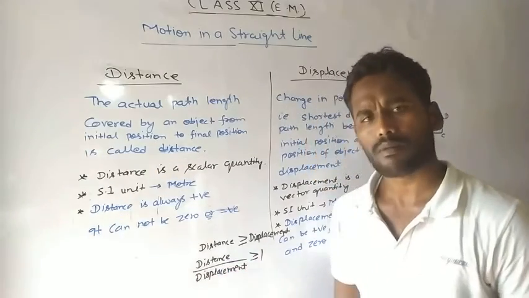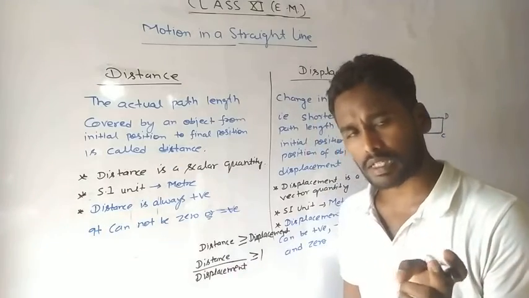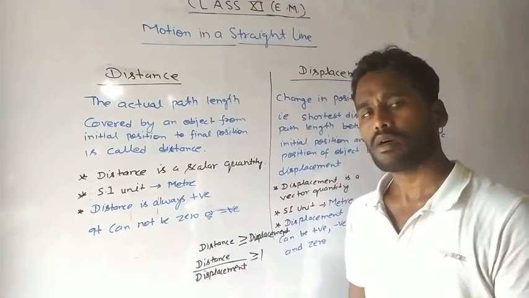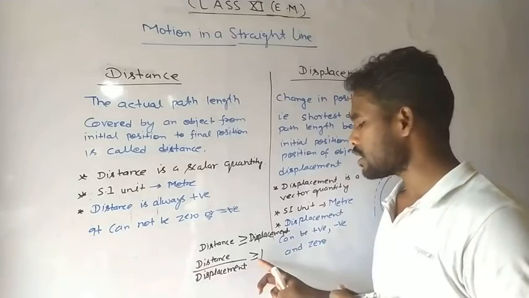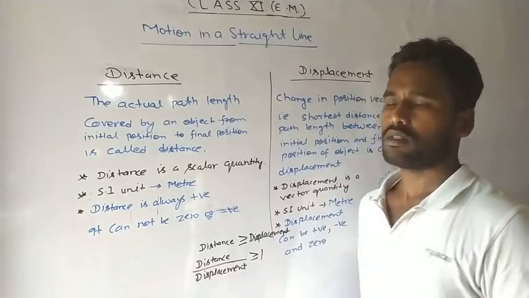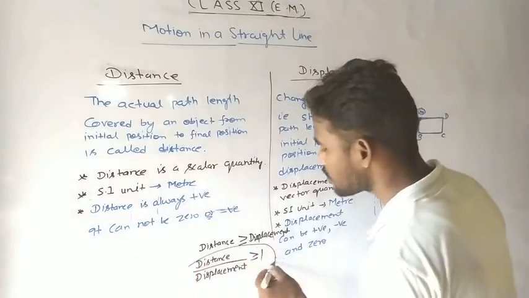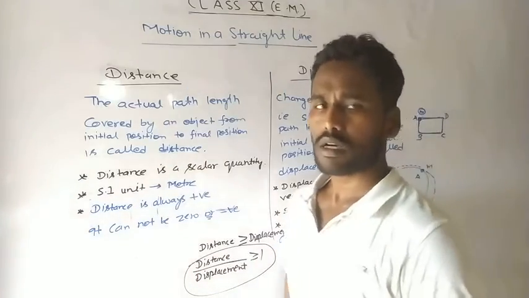The ratio of distance and displacement of an object will always be greater than or equal to 1. These are the important facts about distance and displacement.